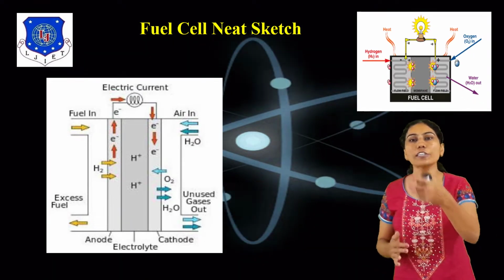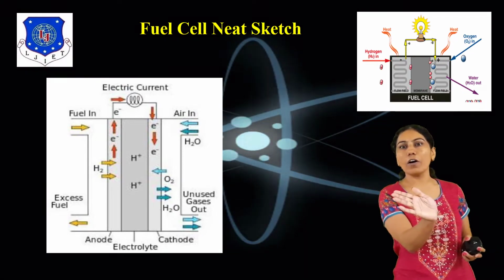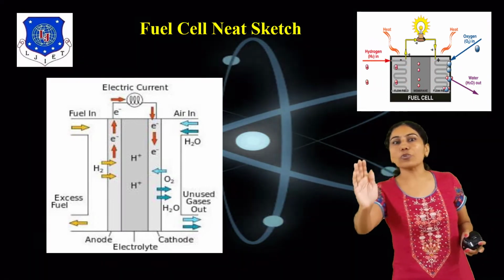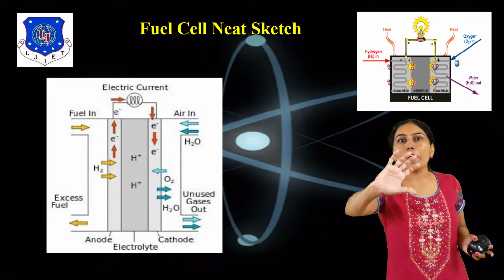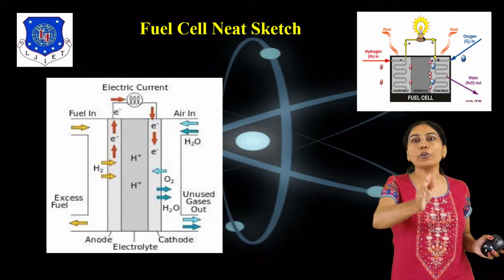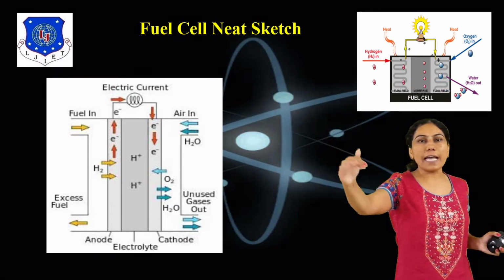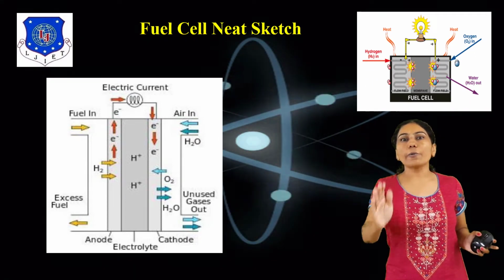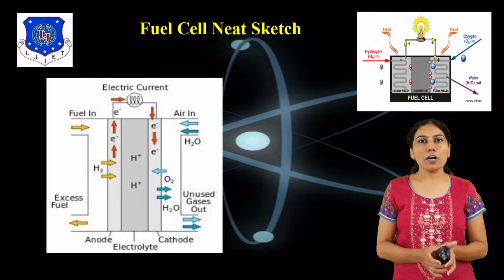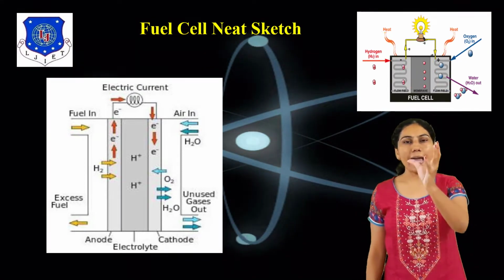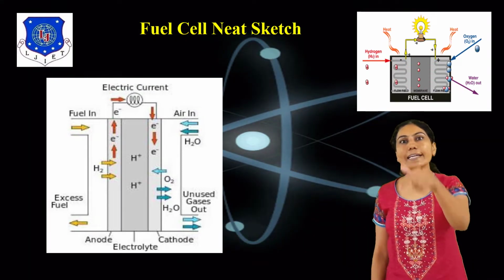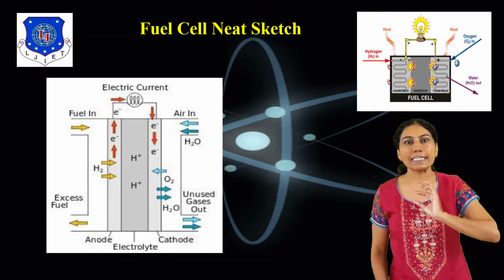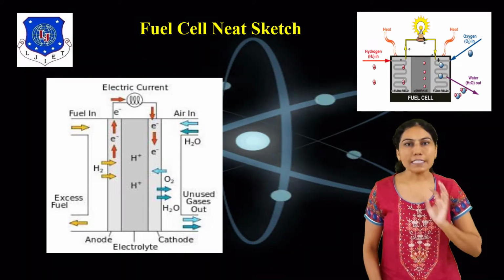In the diagram, hydrogen enters and breaks down, and the electrons pass through the circuit, so current flows from anode to cathode. At the cathode, oxygen enters, H2 plus O2 is converted into water. The chemical energy is converted into electrical energy, producing power, meaning electricity. It is known as a fuel cell.